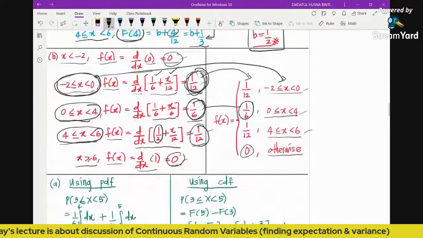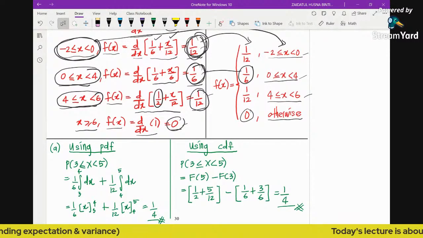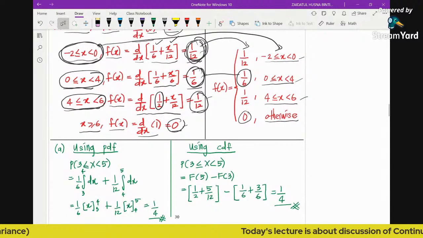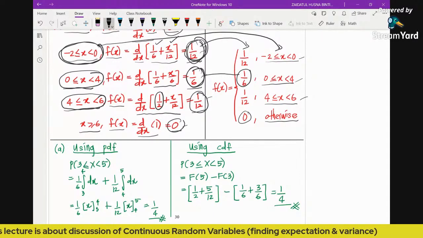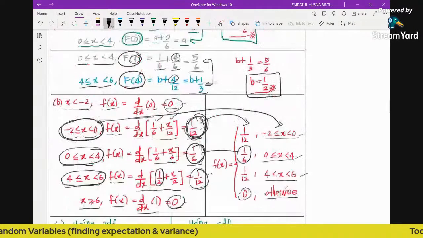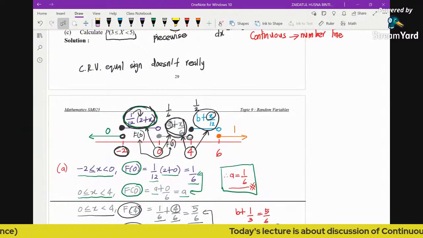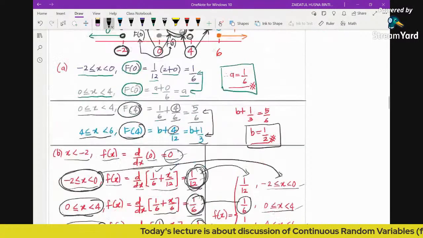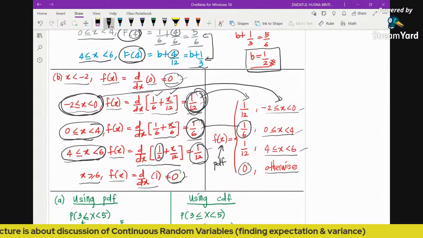In this case, you have two different methods that you can use to find the probability. First, I show you how we can use the PDF. How to use the PDF? It means we need to find the area below the graph from 3 to 5. But you will notice that we have two different integrals here. Why does that happen? Because from 3 to 5, you can see that this one is the CDF. So if I draw this, this is the PDF. Now we are going to use this PDF.